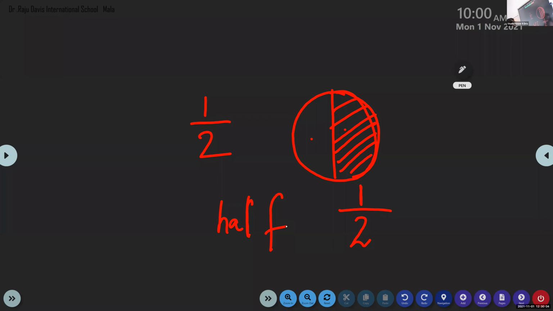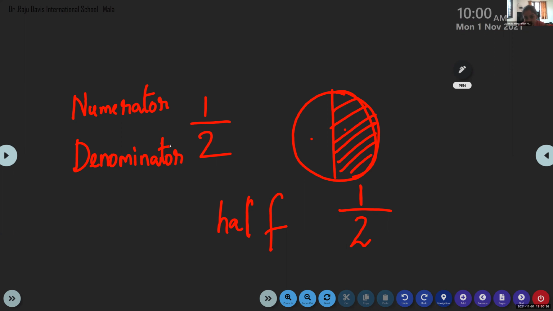And we have studied last year numerator and denominator. So I'm asking, in 1/2, which is the numerator and which is the denominator? Ma'am, we have to write this. No need to write, my dear. Tell me, children, which is the numerator here? Is it 1 or 2? 1. Yes, one is the numerator and 2 is the denominator.